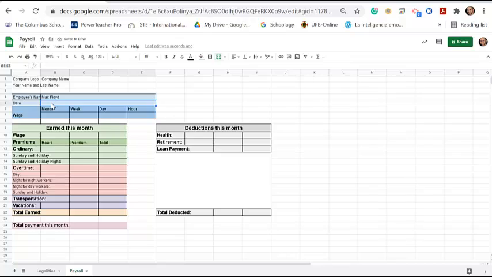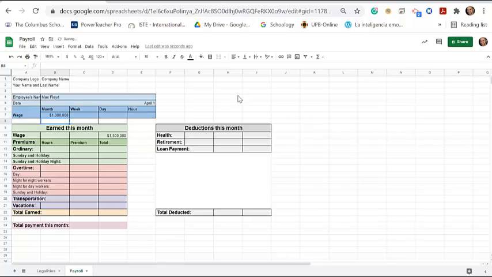Now the date, just put whatever date it is today. My date is April 1st. This is the date when I'm going to pay this employee. Now the monthly rate, the wage that I'm paying this person. Let's say he's a cook, and I'm paying him 1,300,000 pesos.